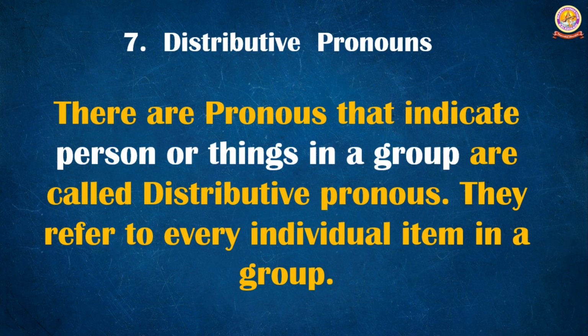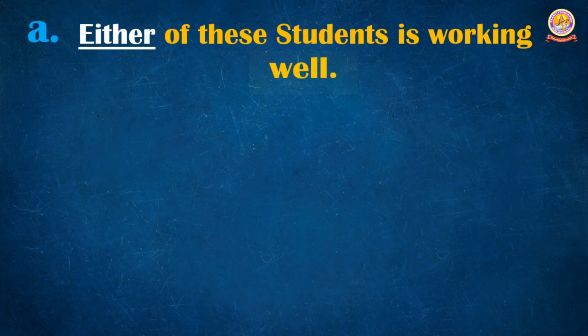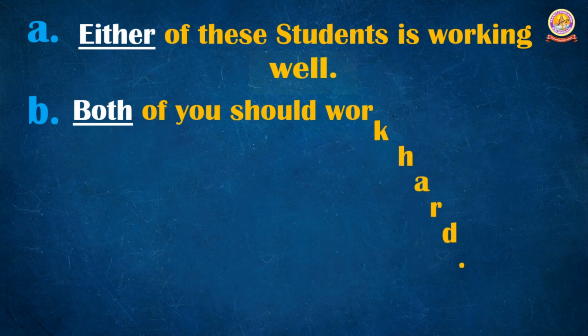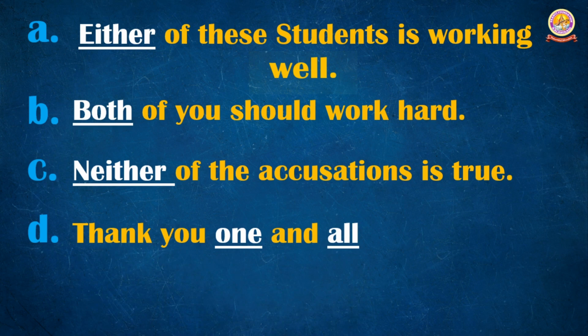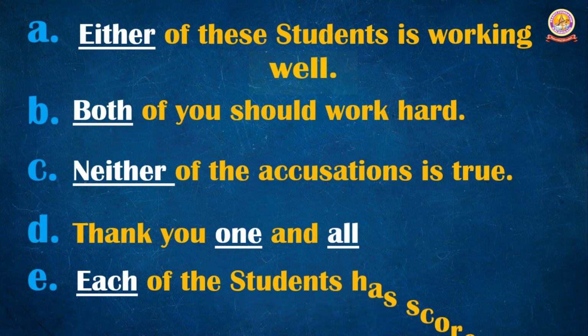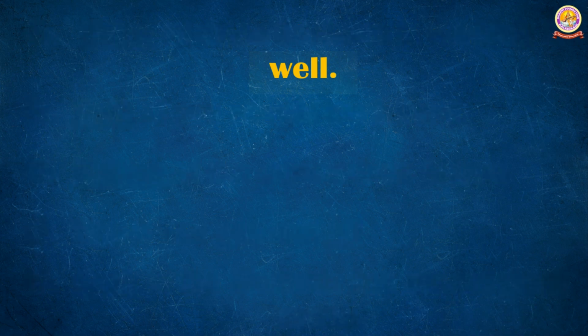For example, either of these students is working well. Here either is the distributive. Both of you should work hard. Here both is distributive. Neither of the occasions is true. Here neither. Thank you one and all. Here one and all. These are considered distributive. Each of the students has scored good marks. Here which one is the distributive pronoun? Each.